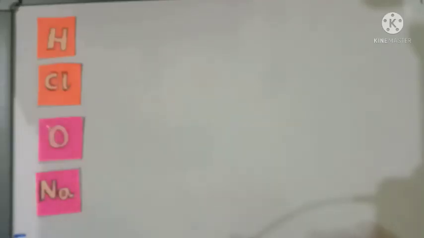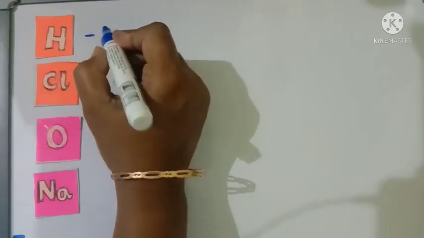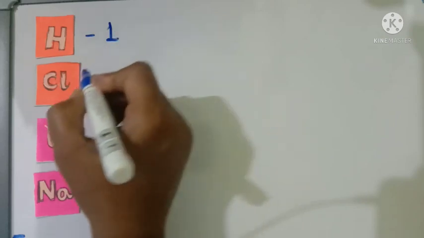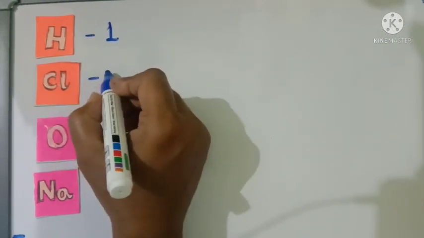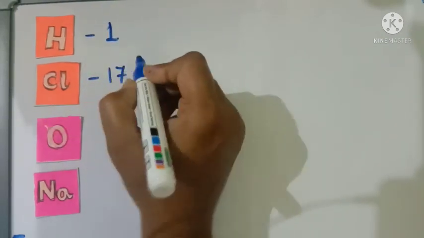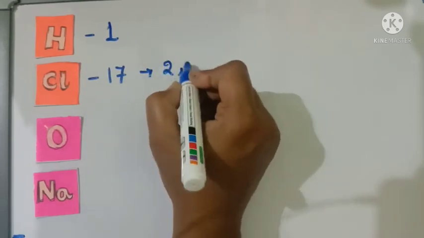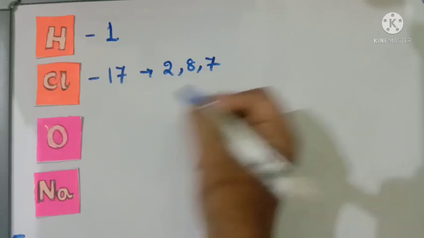Elements like hydrogen contain 1 electron in its last orbit. Chlorine atomic number 17. So the electronic configuration 2, 8, 7.